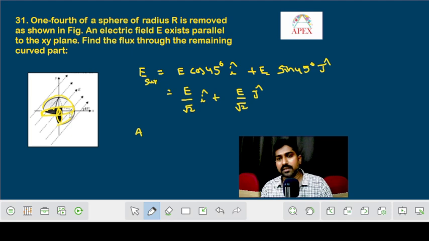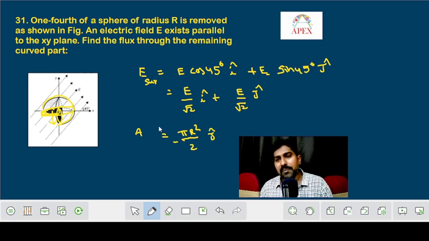The area of this half of the circular cross section is pi r square by 2. What is the area direction for this particular plane? The area direction is towards down. That means it is minus j cap.